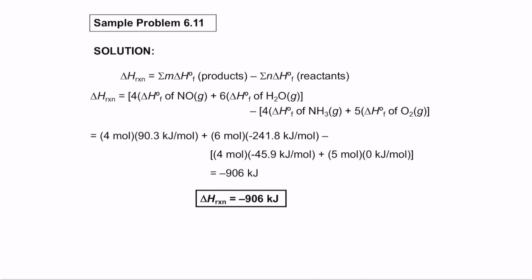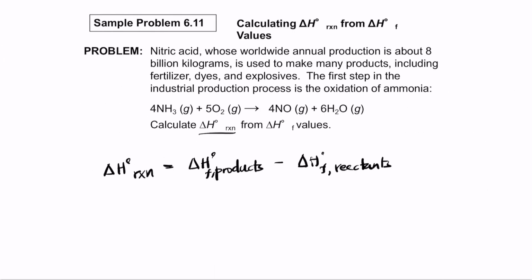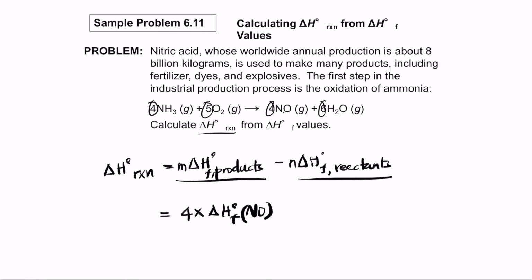So let's take the example here. Now always consider that we have to consider m and n as well. m and n represent the coefficients in front of the substances. So here we are talking about 4, 5, 4 and 6. So first we have to find the delta H of the products minus delta H of the reactants. First find each individual part. So for the product part, we need 4 times delta HF of NO plus 6 times delta HF of H2O. So this is the product part minus the reactant part.